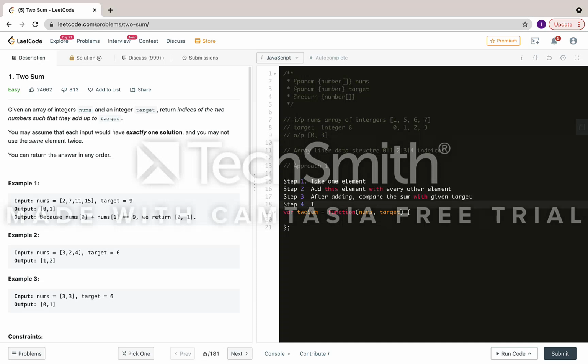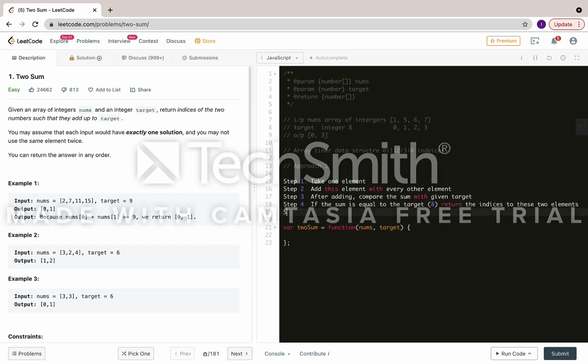Now step 4. After getting the sum, if the sum is equal to the target, which here is 8, then return the indices of the two elements. Sorry, here is a typo.